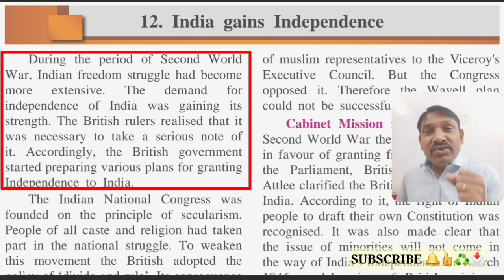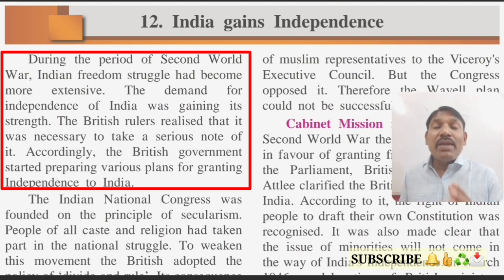So here the British government realized that during this period of Second World War, they had to take a serious note of this freedom struggle and grant freedom to India now. Accordingly the British government was working on it. The British government started planning to give freedom. But in what sense do we need to give freedom? So they were thinking on that also. So they were preparing the plans.